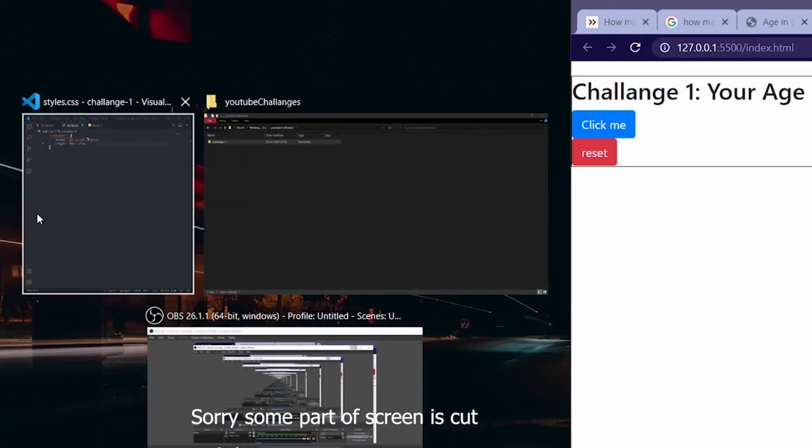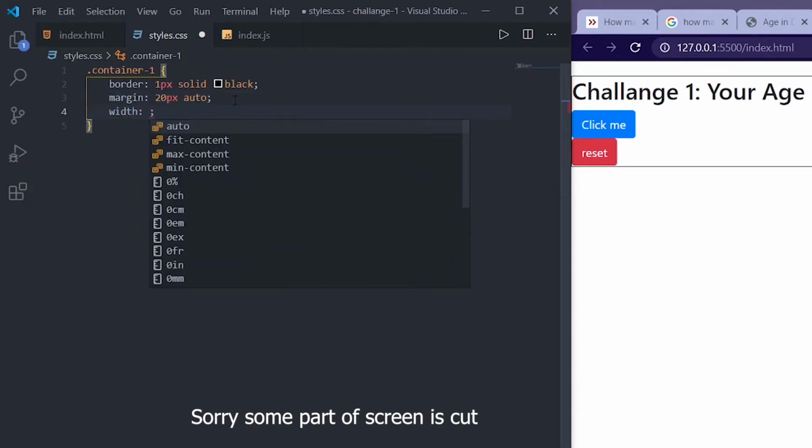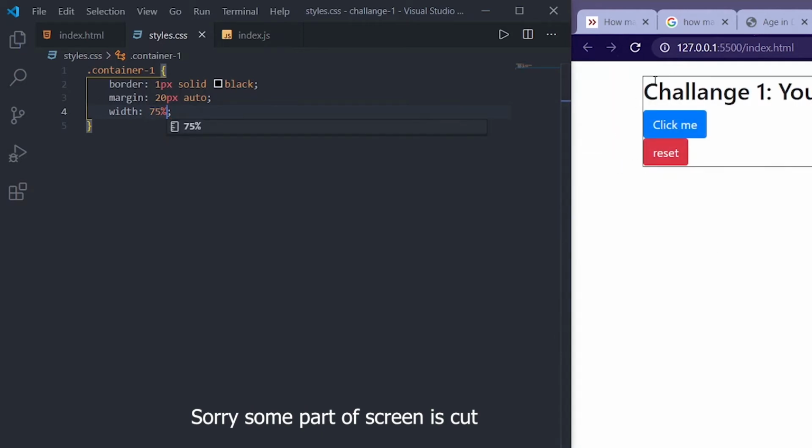Okay, and now we will set the width of this, for example like 75% of the screen. What this 20 pixel did is, it gave the margin of 20 pixels from the top and from the bottom, so no need to care about the bottom.